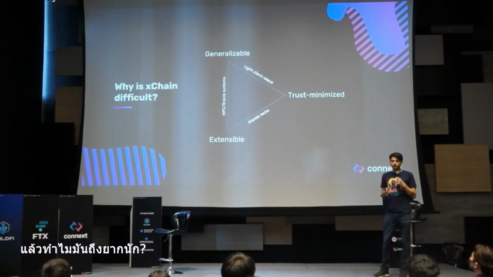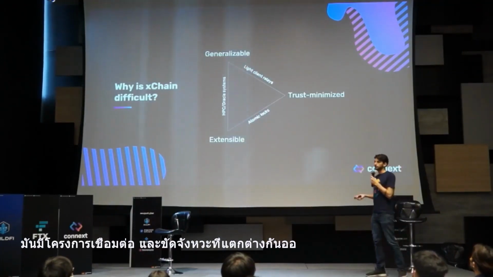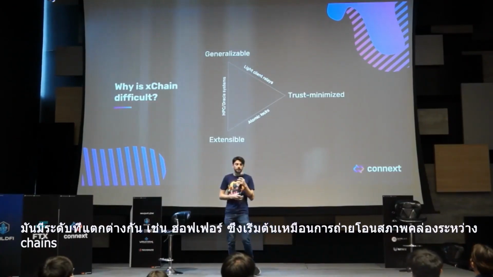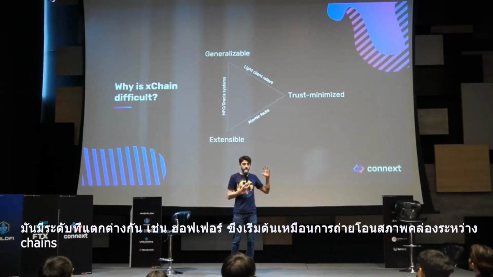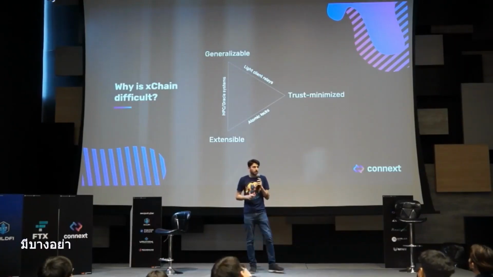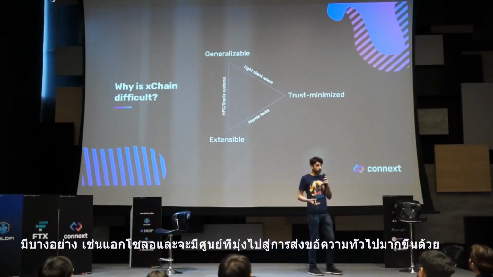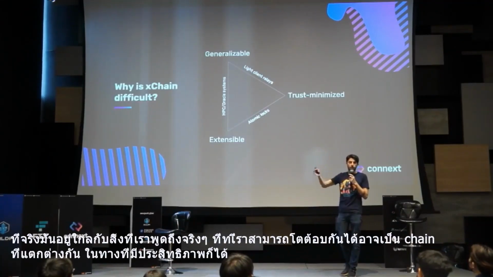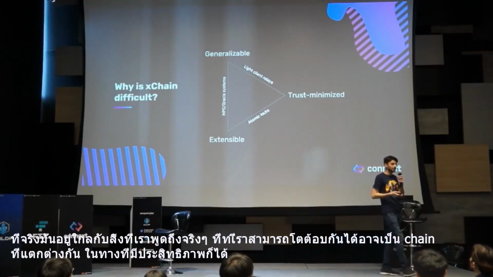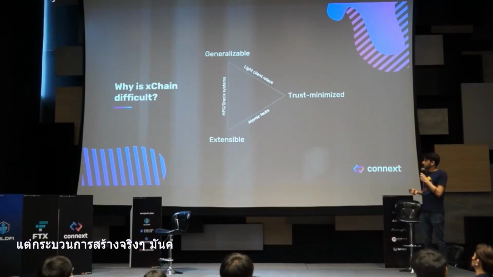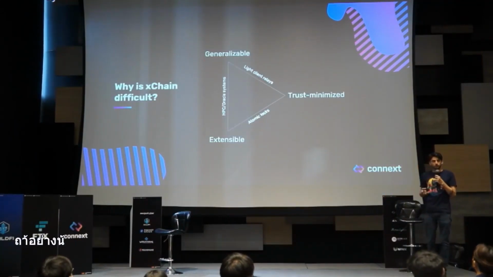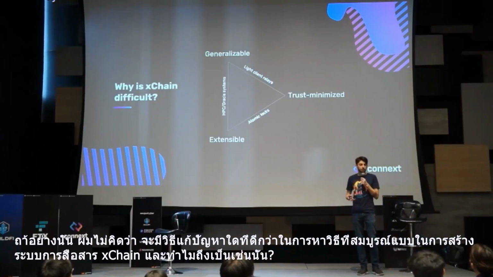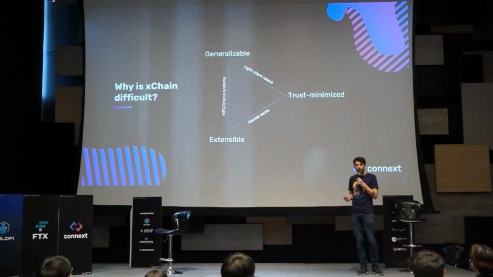So why is this difficult? There's a lot of different bridging and interop projects out there. There's different levels. There's things like Hop, for instance, which just does liquidity transfers between chains. There's things like Axelar and Layer 0 that move towards more generalized messaging, which really is closer to what we were talking about, where you can interact with these different chains really, really easily and effectively. But the process of actually building this is quite difficult. And I don't think there are any solutions out there that have actually figured out the perfect way to build a cross-chain communication system. And why is that?